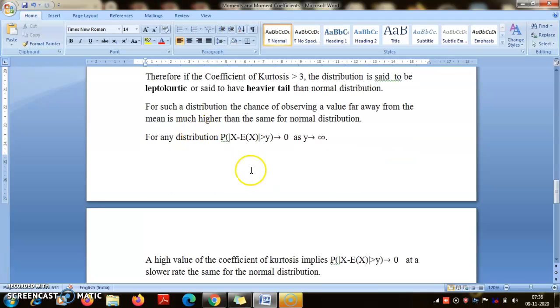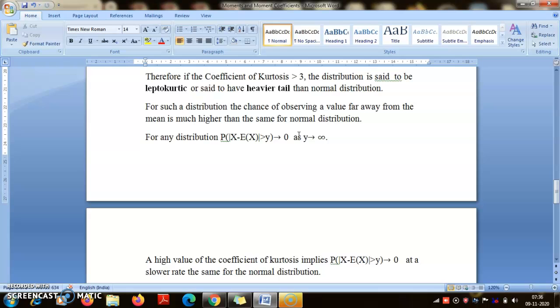Now what is the idea of tail heaviness? If I look at the deviations from the mean, the probability that x minus expectation of x exceeds some arbitrary positive number y, you know there is an inequality called Chebyshev's inequality, which tells you that this will go to 0 as y is increased. That is true for any distribution with finite variance, so you can prove that explicitly. But anyhow, for any distribution, even by using the continuity theorem, you can prove that this will always go to 0.